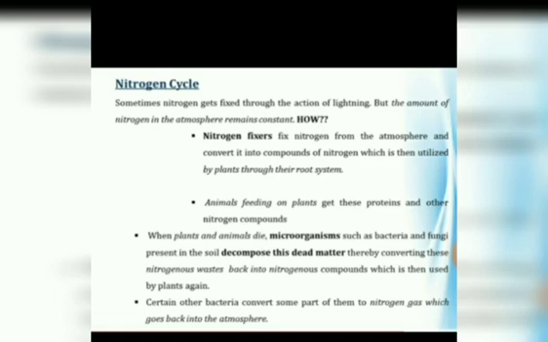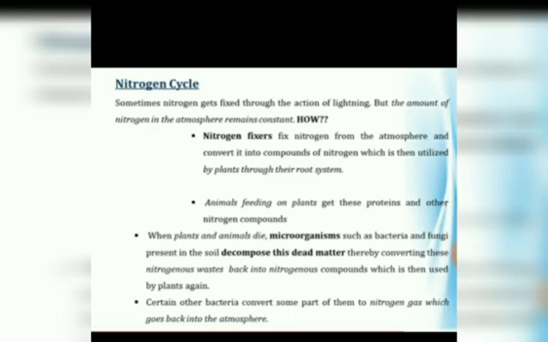When plants and animals die, microorganisms such as bacteria and fungi present in the soil decompose this matter, converting the nitrogenous waste back into nitrogenous compounds, which are then used by plants again.